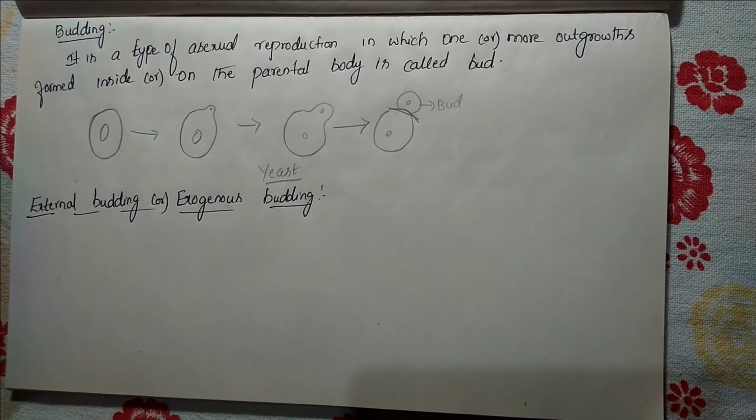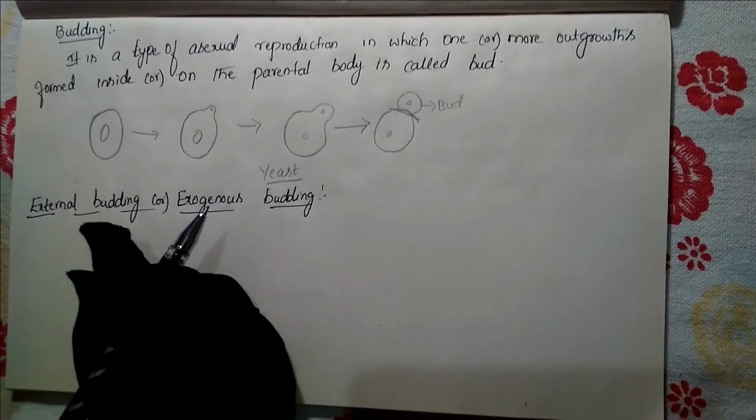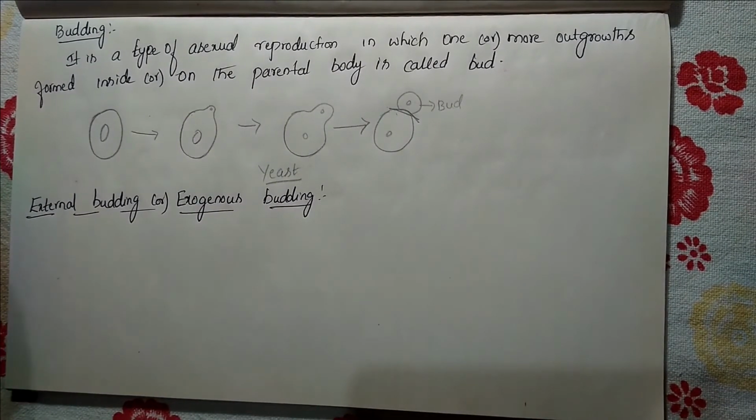The name itself shows the meaning of this process. External budding means an outgrowth is formed on the surface of the body, so we call it exogenous.